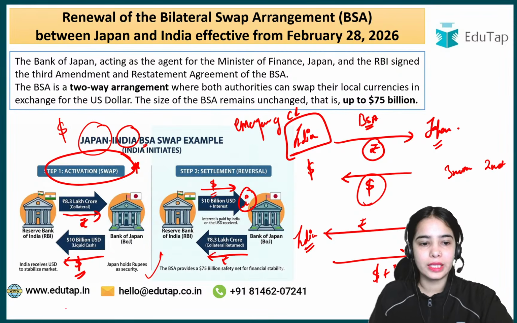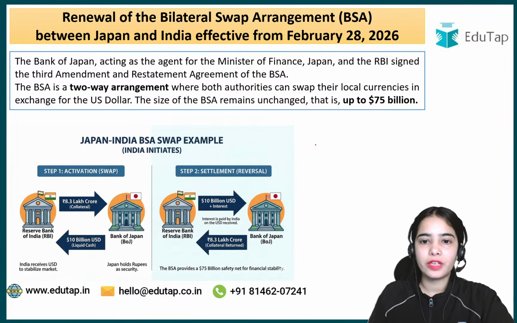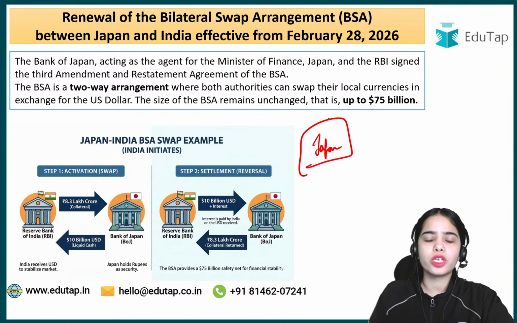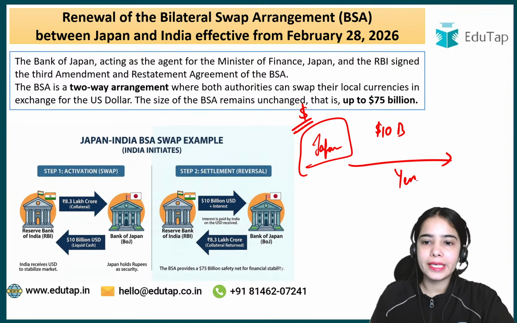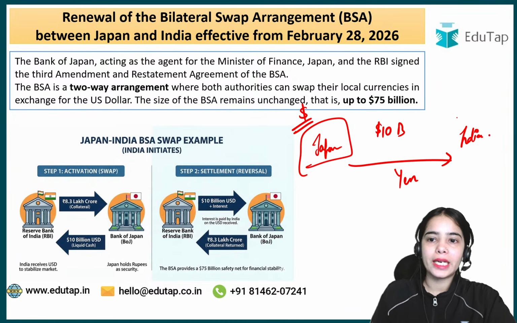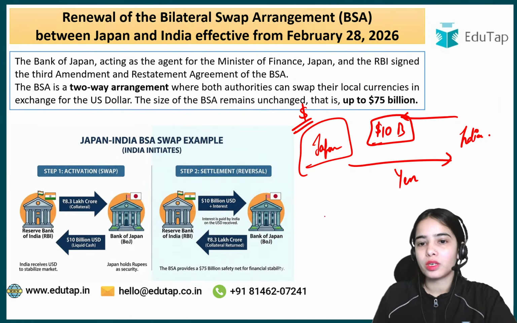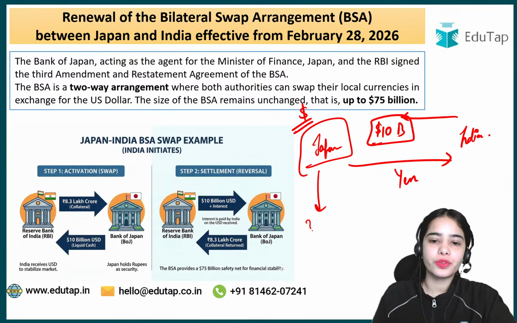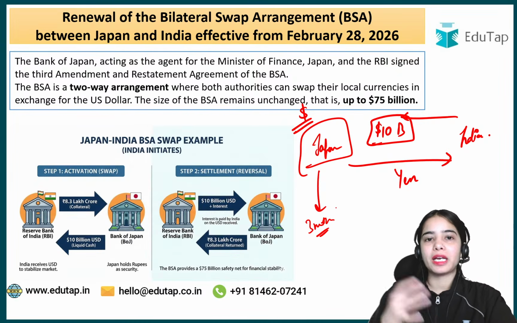Let's take the other example. If, let's say, Japan is in a problematic situation or Japan requires immediate dollars, Japan requires $10 billion. So Japan will provide its yen to India and India will provide the $10 billion to Japan. Okay. Now, when the stable situation comes, or after 3 months, when the agreement ends, when the bilateral swap arrangement